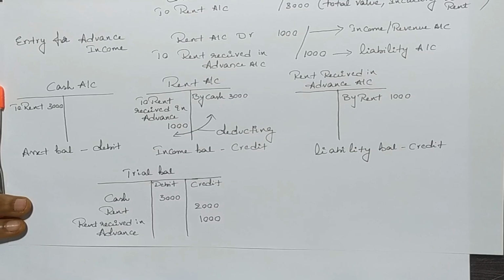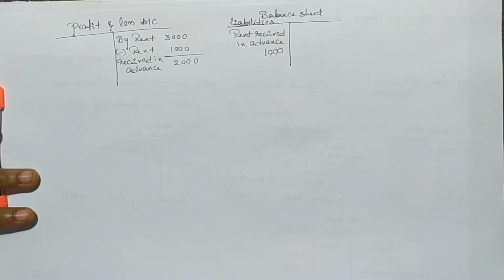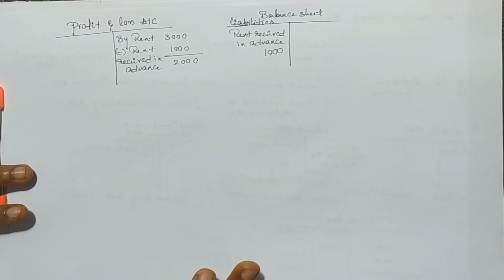In the question, advance amount is given as an adjustment, not in the trial balance. So we will mention the advance amount in two places. In the profit and loss account, we will deduct the advance amount from the total rent amount on the credit side, and in the balance sheet, we will mention this advance amount on the liability side.